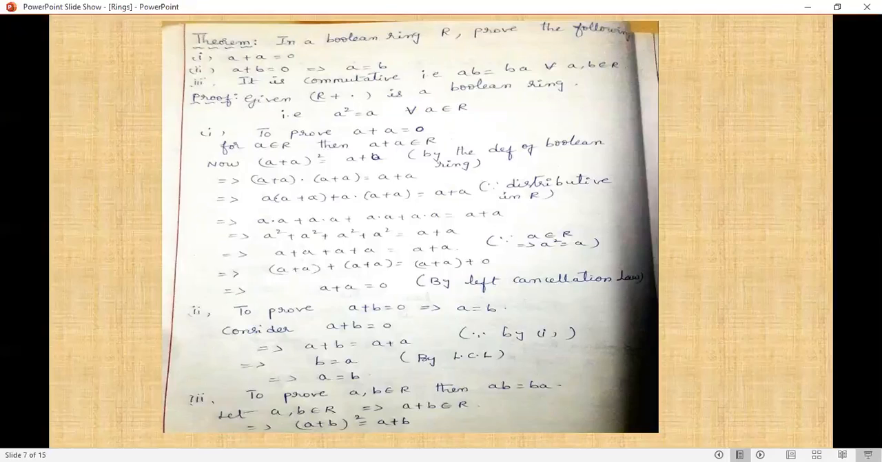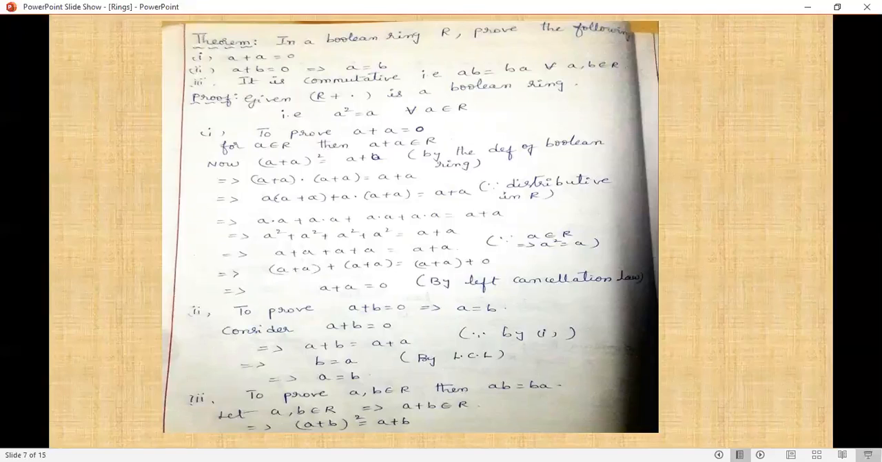By distributive law, A·A + A·A + A·A + A·A = A+A. That means A² + A² + A² + A² = A+A. We already know A belongs to R implies A² = A, so A + A + A + A = A + A. So we are cancelling that: A + A + A + A = A + A + 0.